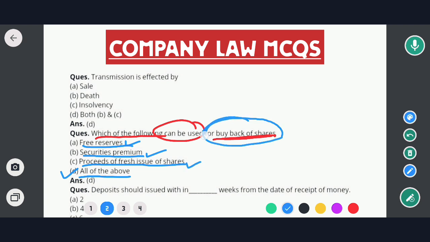What is buyback of shares? A buyback of shares under company law occurs when a company purchases its own shares in the stock market.